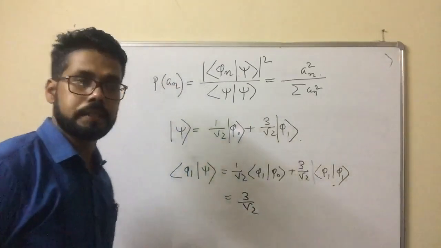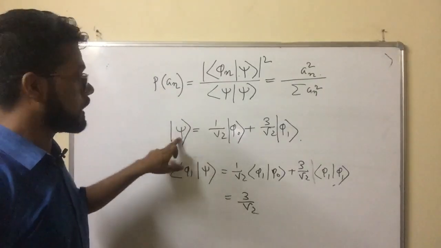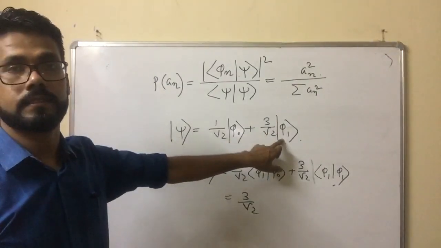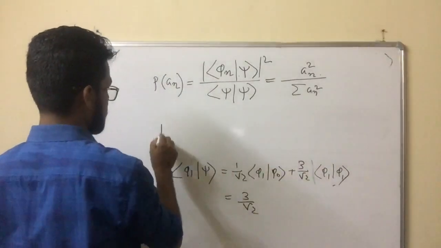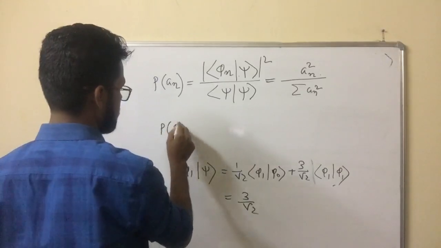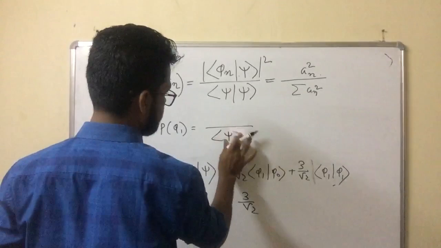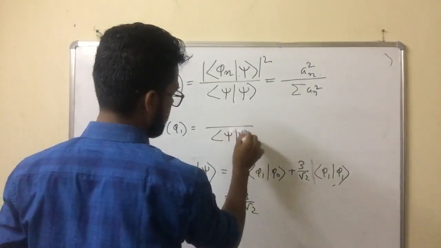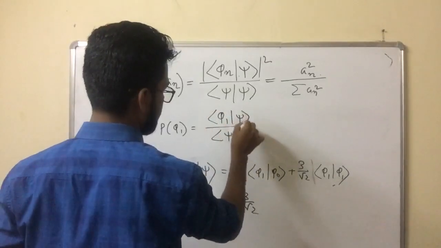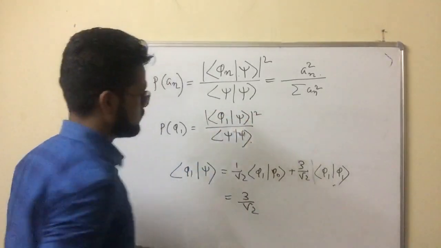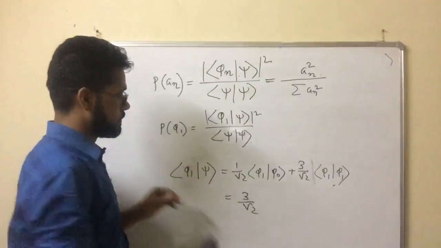So what is the probability? Now this measures the probability of this wave function staying in this state. What is the probability for this equation? The probability in state phi 1 equals how much? Total probability. So how can you measure phi 1? Just similar to the previous one.